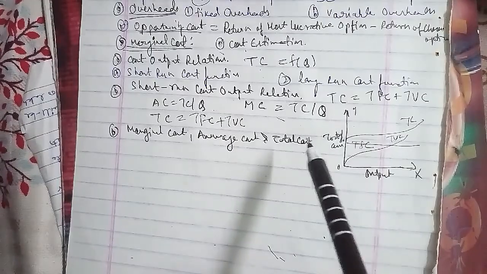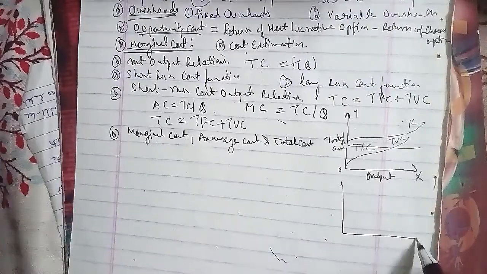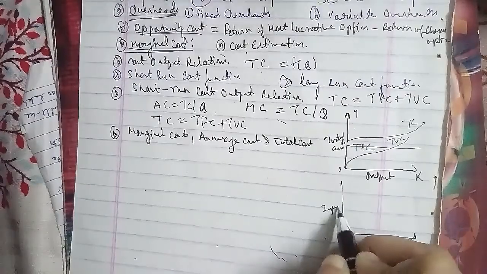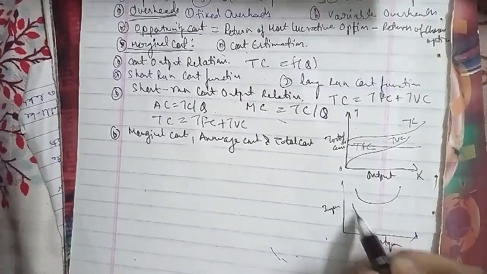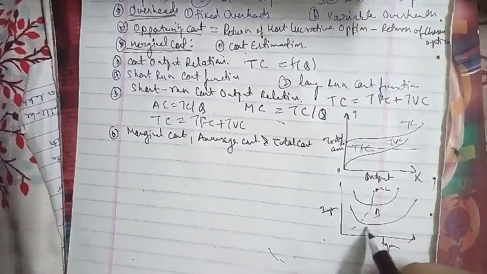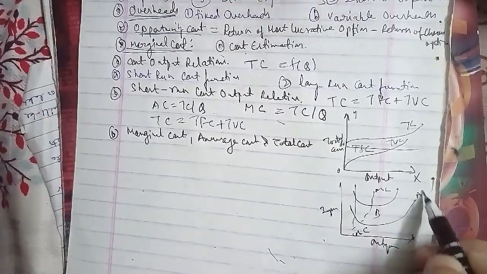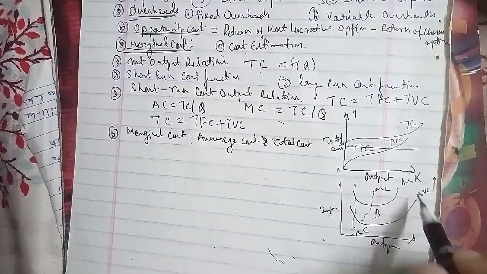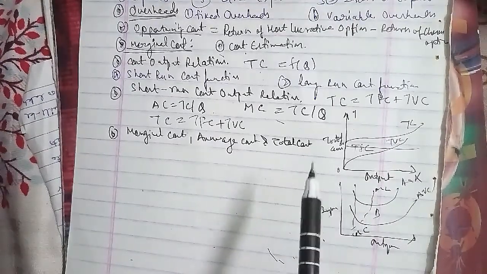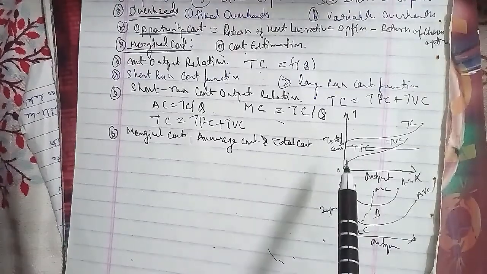Further beyond point B, we have a graph here representing AC and MC, where AC equals MC at the intersection. Beyond point B, both MC and AC rise, but the former rises more sharply, and when MC rises above AC, it pulls the latter upward.